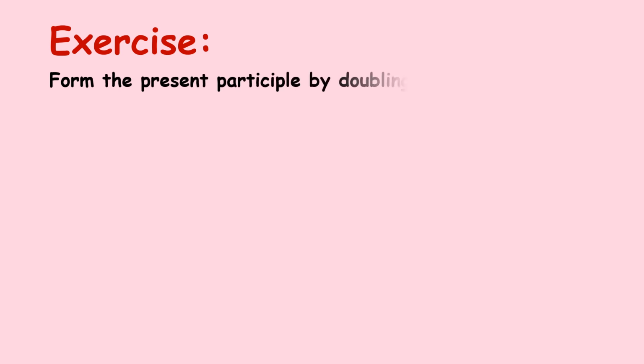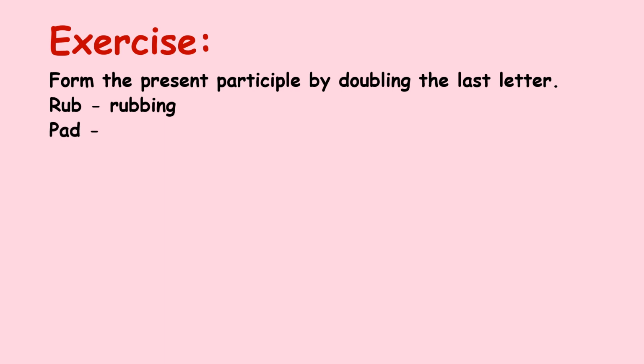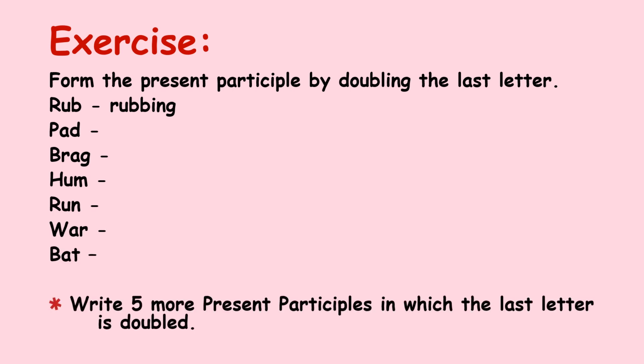Another exercise: form the present participle by doubling the last letter. So we have rub, which is a single syllable, ending with a consonant and having only one vowel. Therefore, we'll double the last letter, and you get rubbing. Similarly, you do all these words and then add five more of your own words where you can form present participles in which the last letter is doubled.